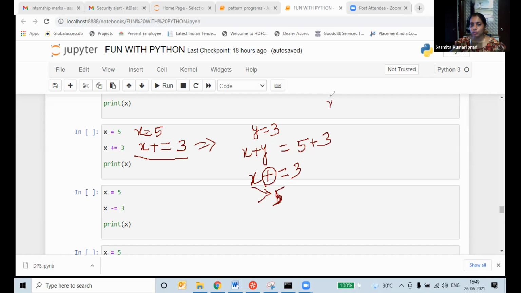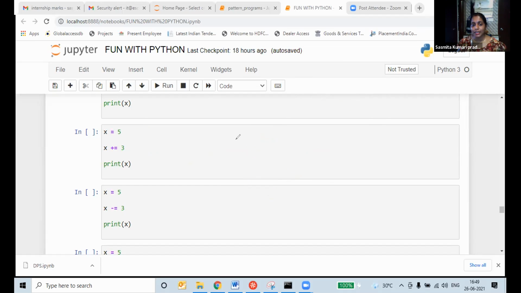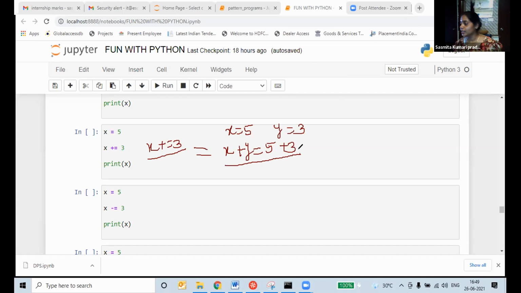What is the meaning of this? x is equal to 5, y is equal to 3. I am adding the value, x plus y is equal to 5 plus 3. In place of that, I am writing x plus is equal to 3 directly. Okay. This and this both are same.